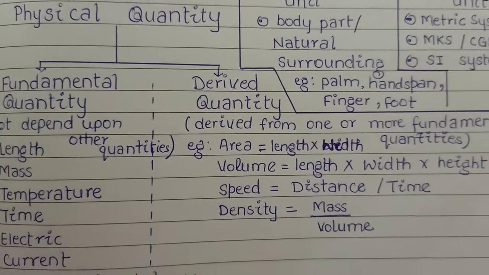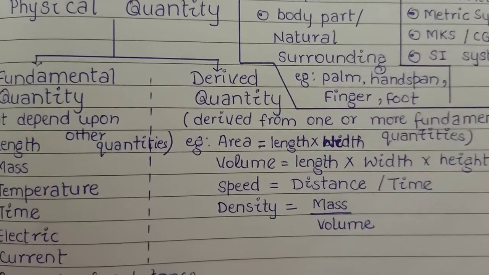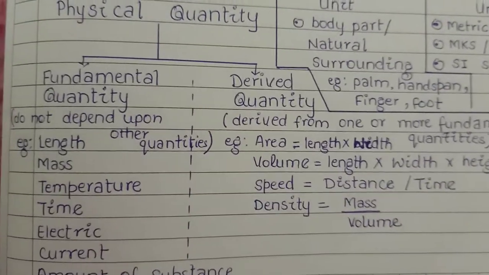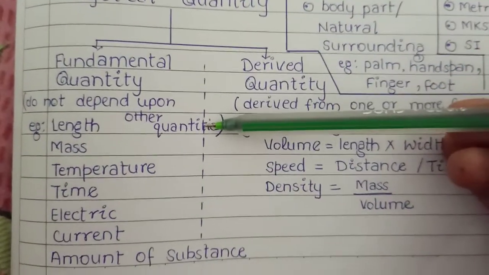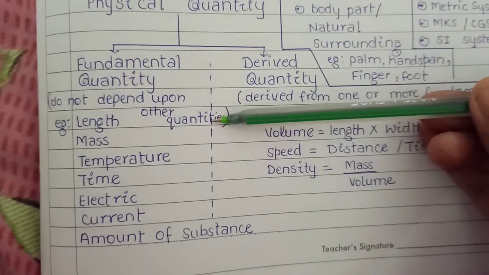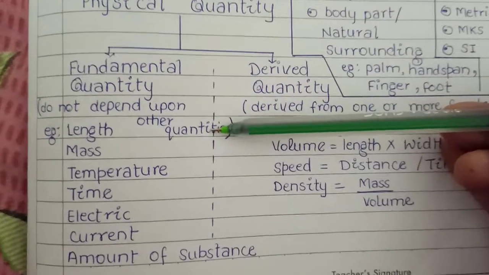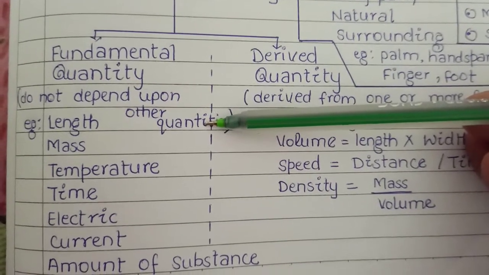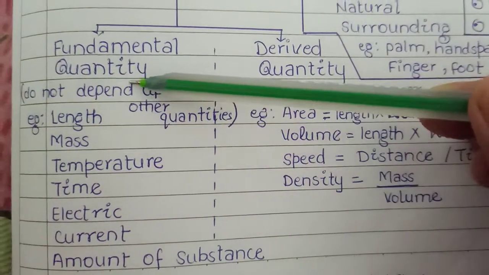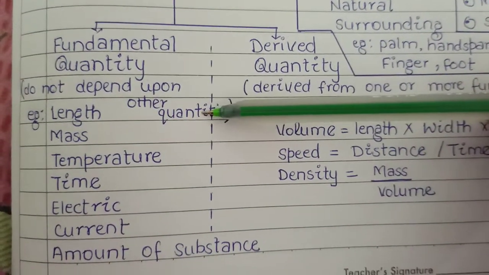Fundamental quantities are those physical quantities that do not depend upon any other quantity.